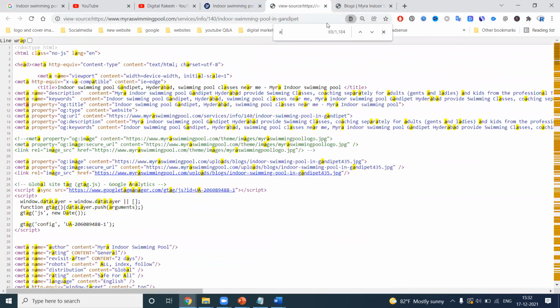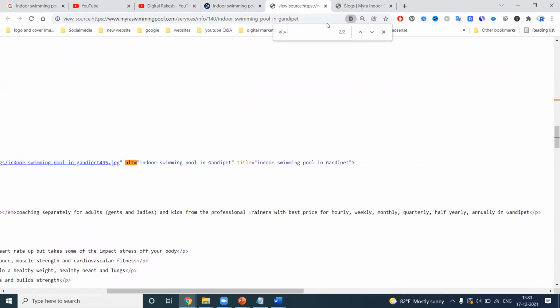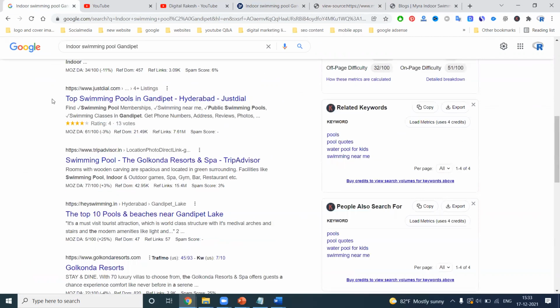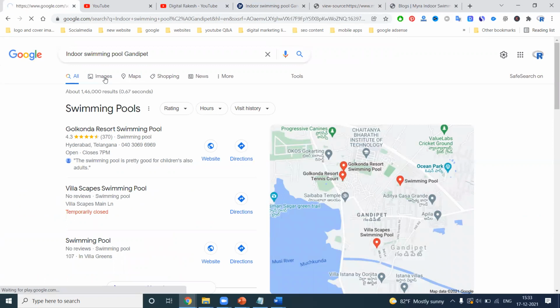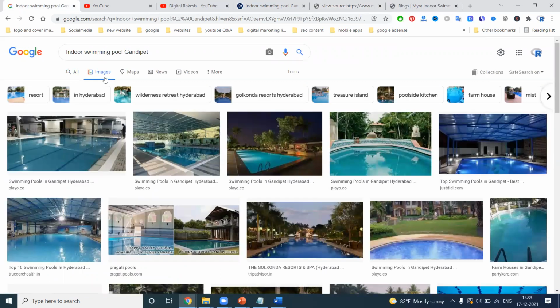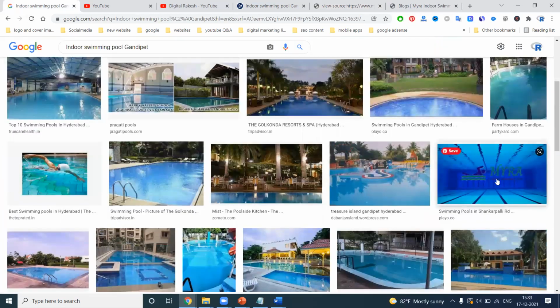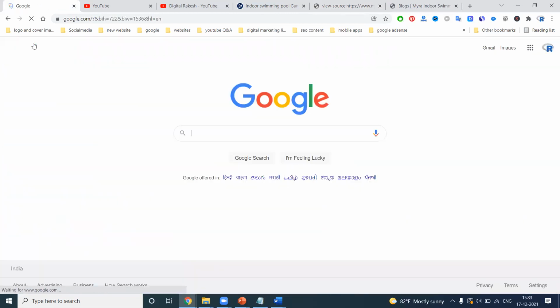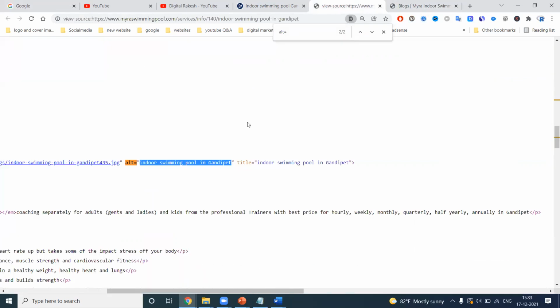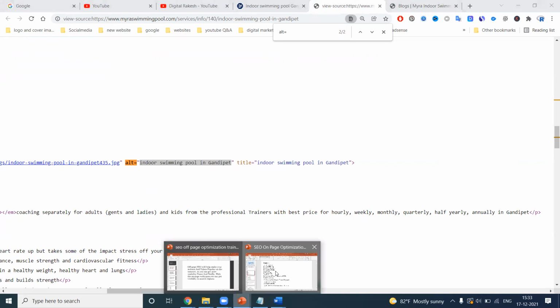Next one, Control F, alt equals. Indoor, Gandipet. See this one. The same name we use is used for the alt tag option. So easily, when people search for this in images, we can get crawled in the Google Search Console, in the image tab. This one was added previously. So all these options are given in the particular alt tag. That is the major impact.